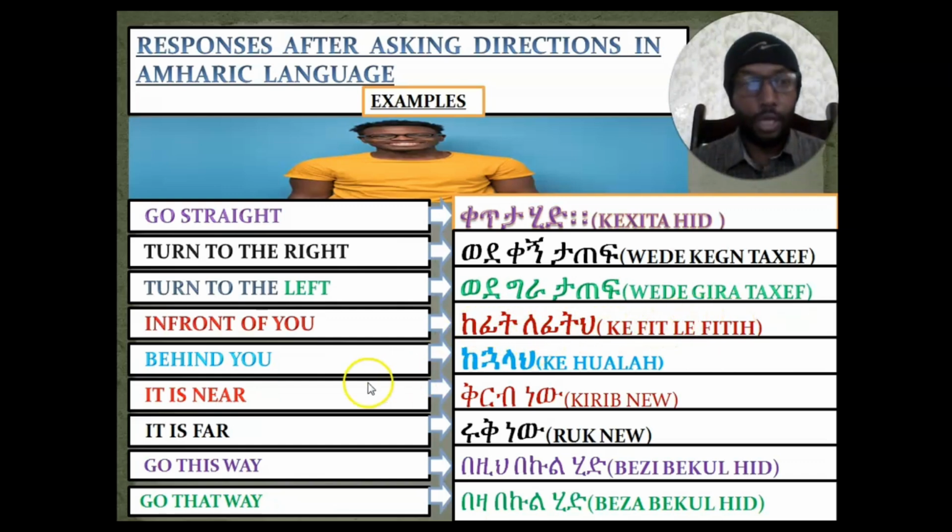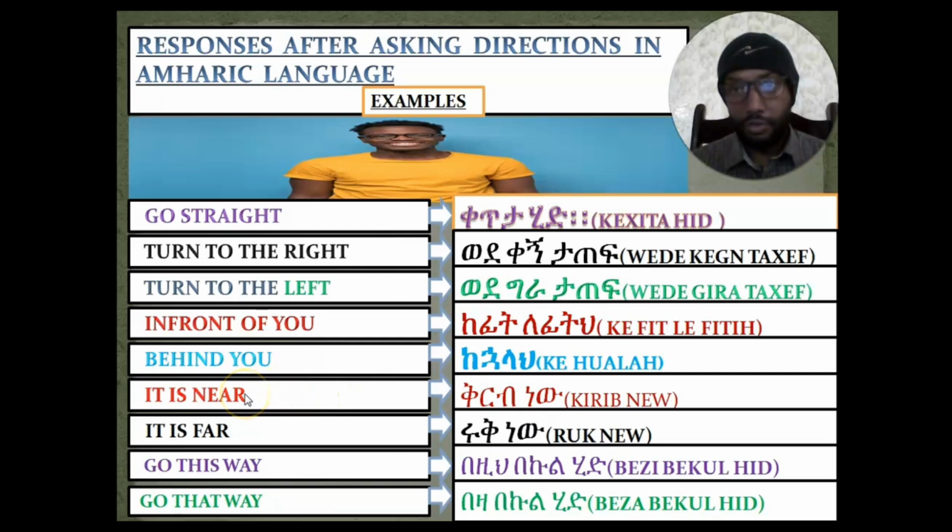How about if it is behind him? We'll say to him, it's behind you. In Amharic language, in order to say behind you, we'll say ከኋላ. Okay, ከኋላ.